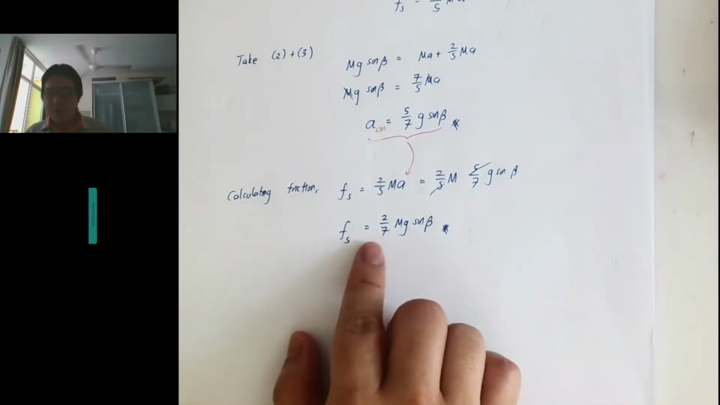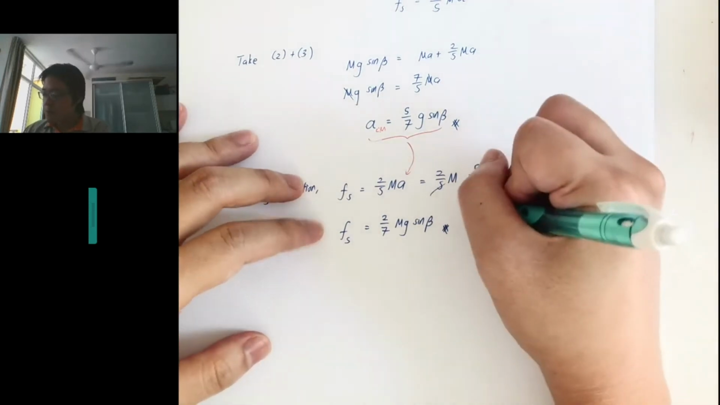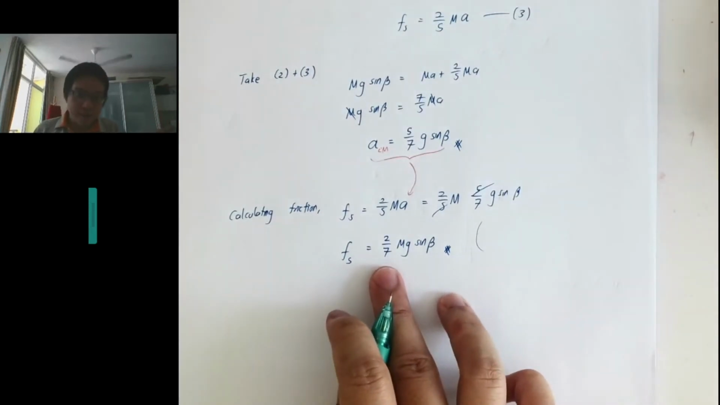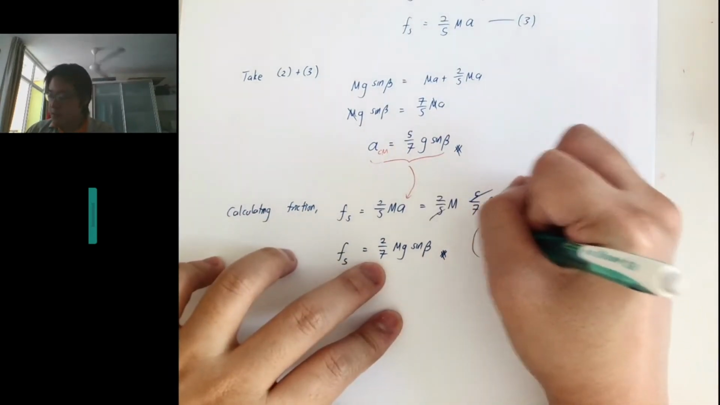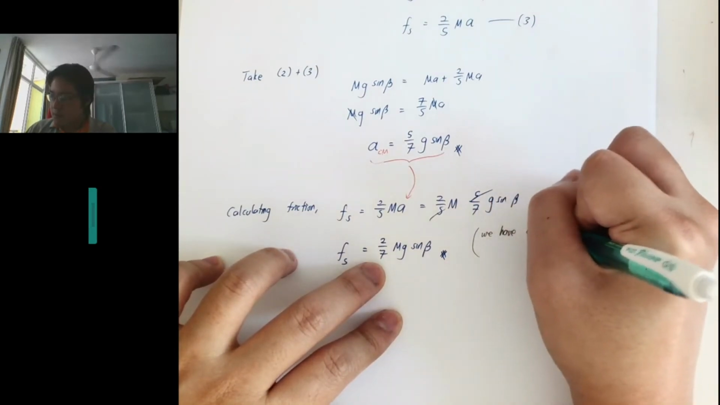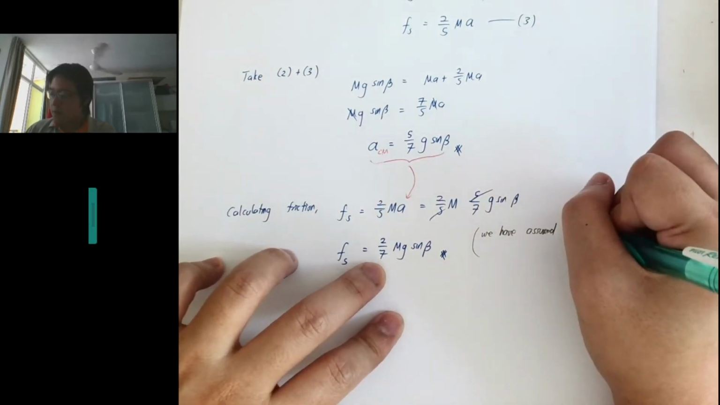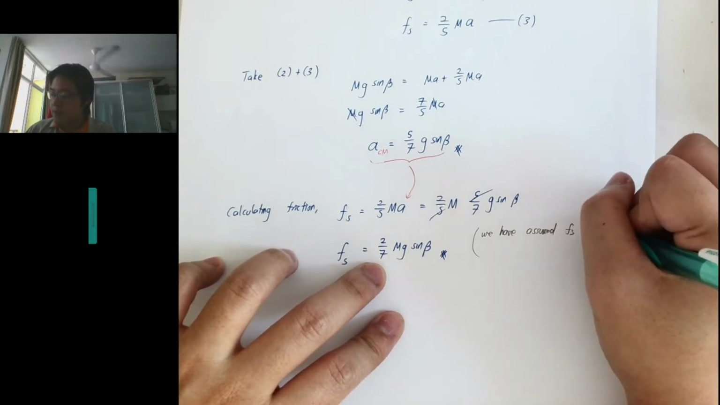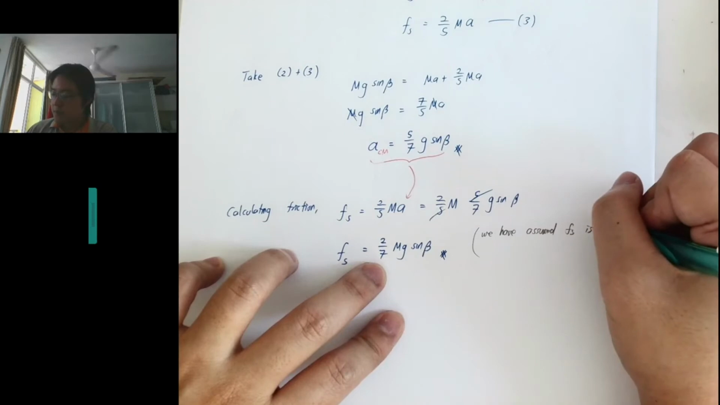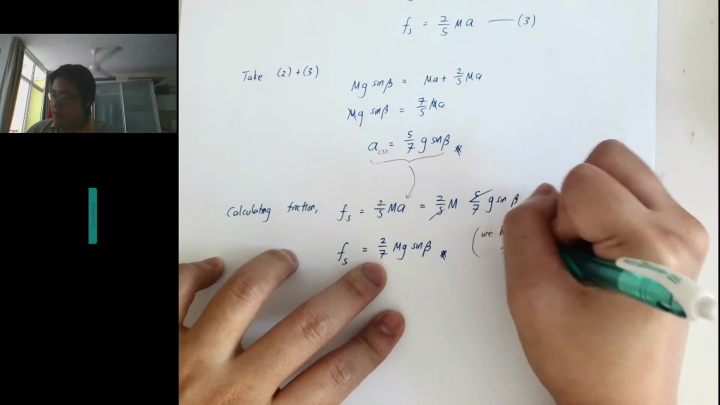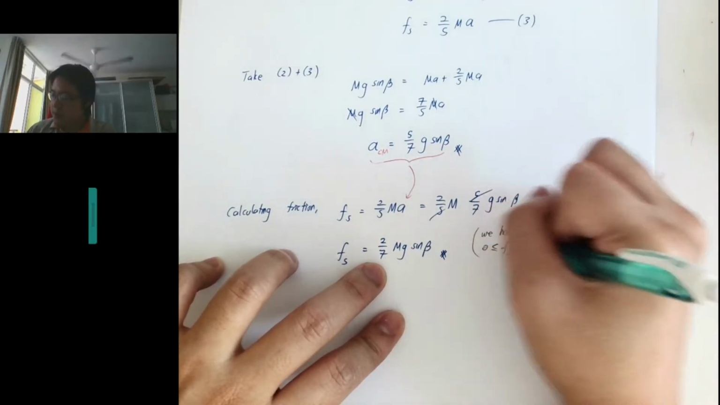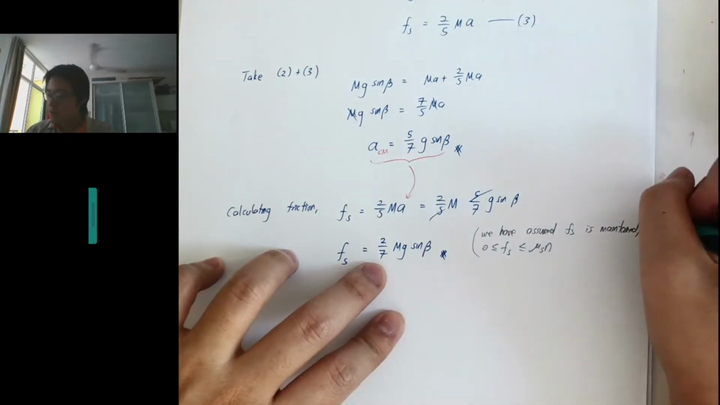So when we solve this, there's an assumption over here. This is static friction. Remember, static friction has a maximum magnitude. If you exceed the maximum magnitude, it will become kinetic friction. So we have assumed Fs is maintained. In other words, Fs is between 0 to mu s times the normal force.